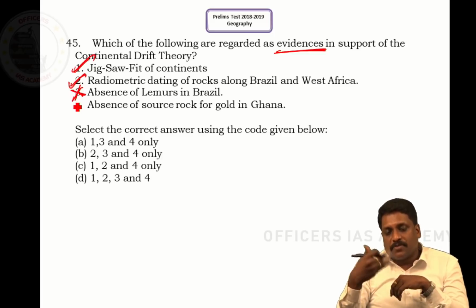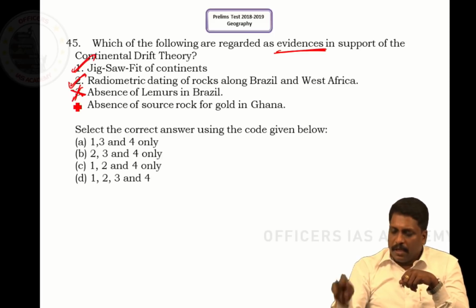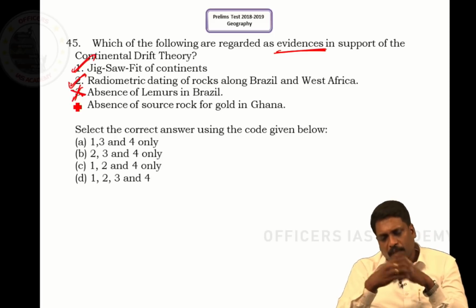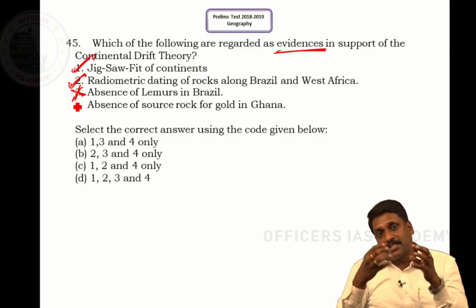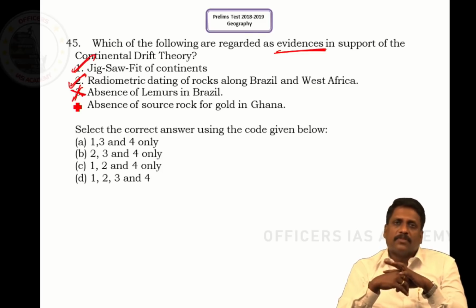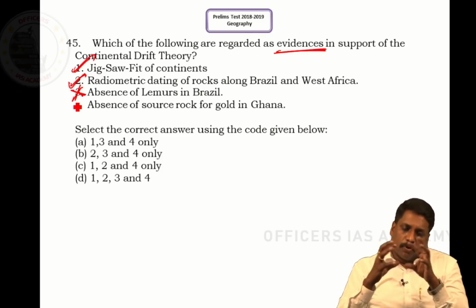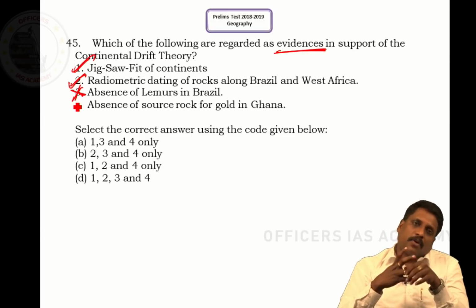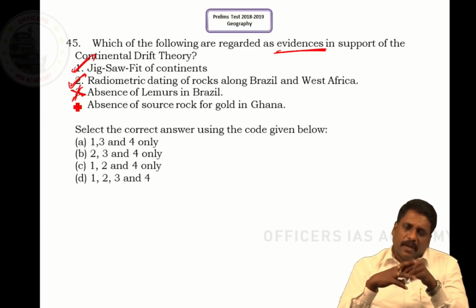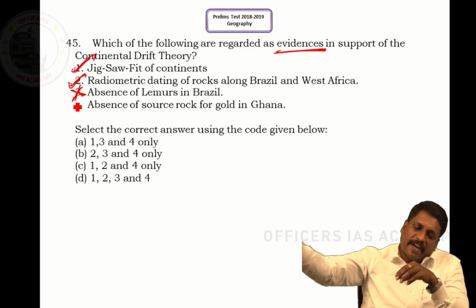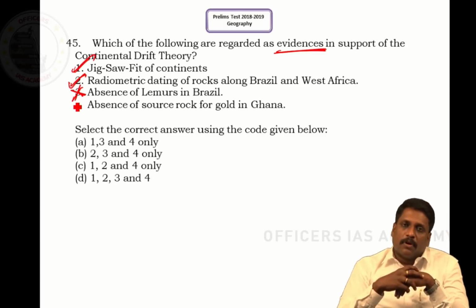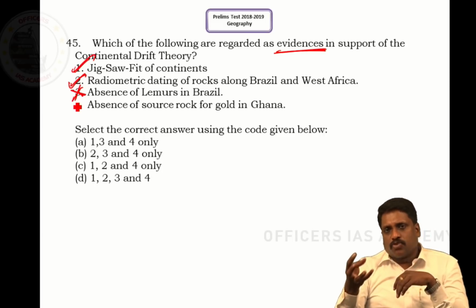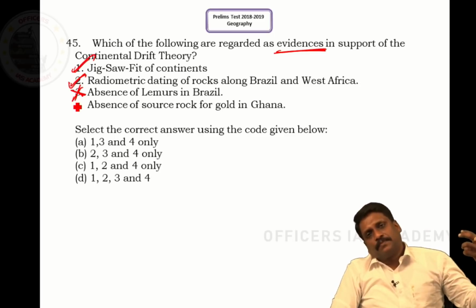Now I talk about absence of source rock for gold in Ghana. See, the coast of Ghana is known as the Gold Coast itself. Very near to it, we have this Gold Coast, right, sir. Now when I talk about this Gold Coast, we call it placer gold. Understand, placer gold means translocated gold. Here the source of gold is not identified, only the destination, or the gold deposits, we have identified. Not only Ghana, right. When I talk about Ghana's gold, it was actually sourced from Brazil. It is the other way around also.